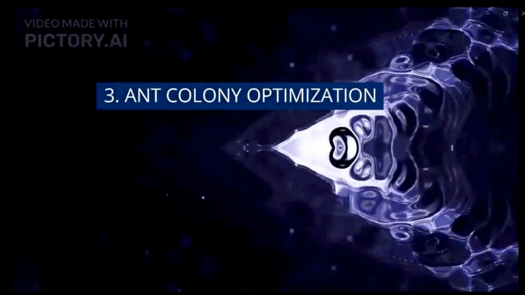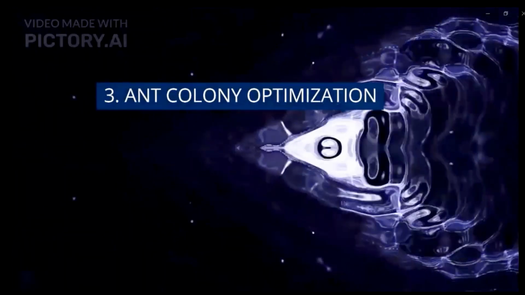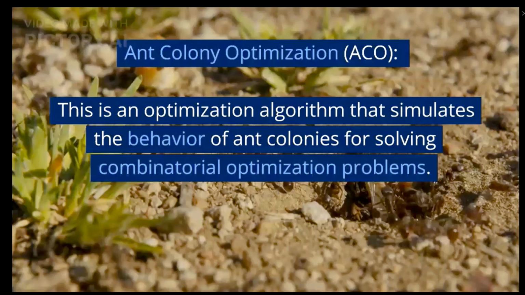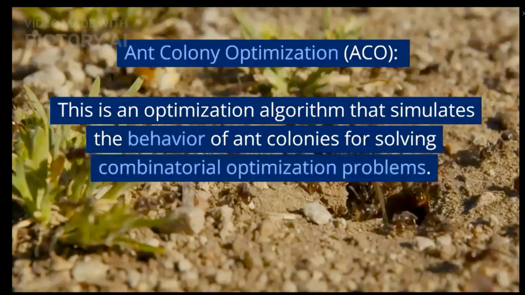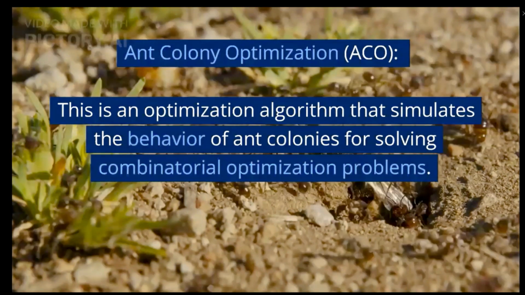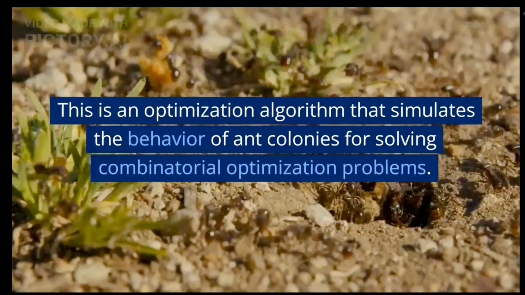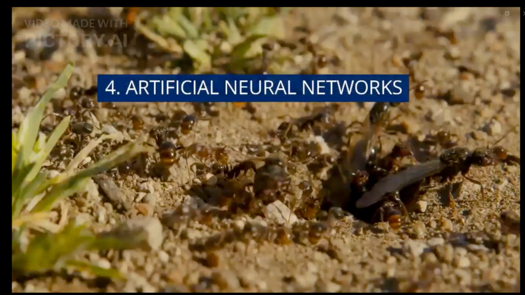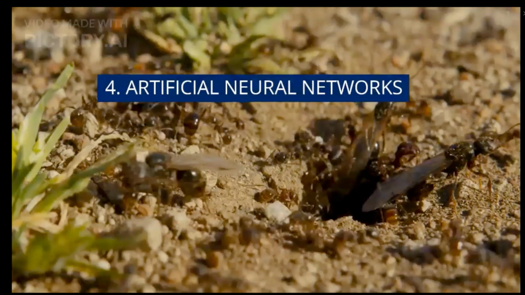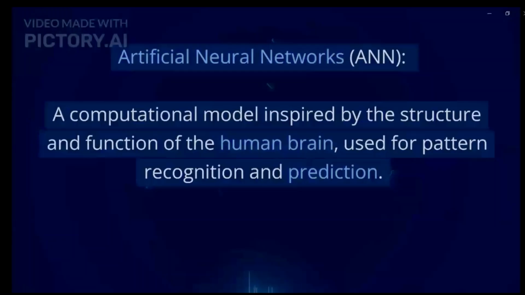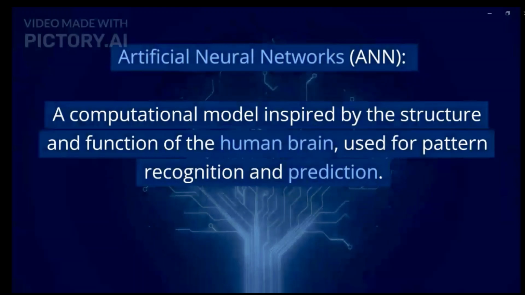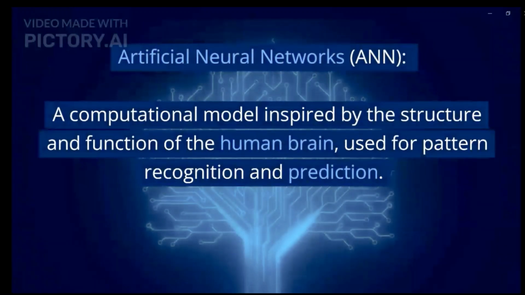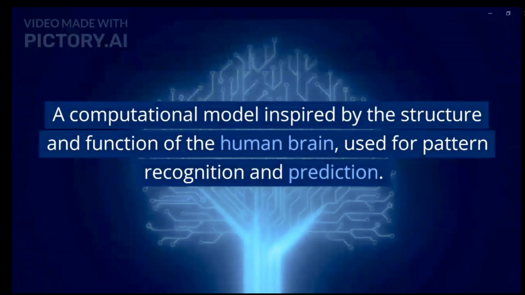The next is the ant colony optimization. This is an optimization algorithm that simulates the behavior of ant colonies for solving combinatorial optimization problems. The next is artificial neural network. Very interesting one. A computational model inspired by the structure and function of the human brain used for pattern recognition and prediction.